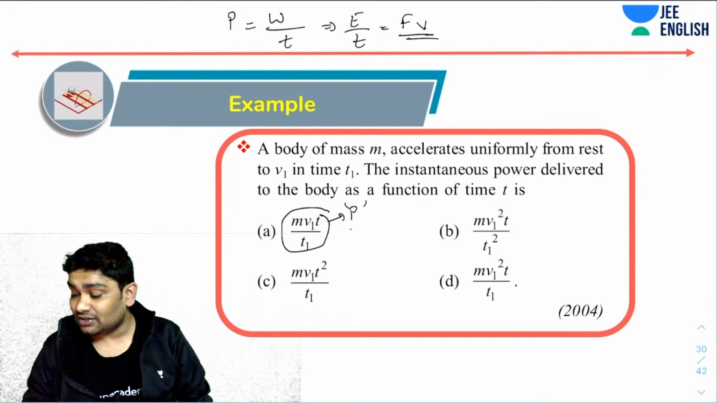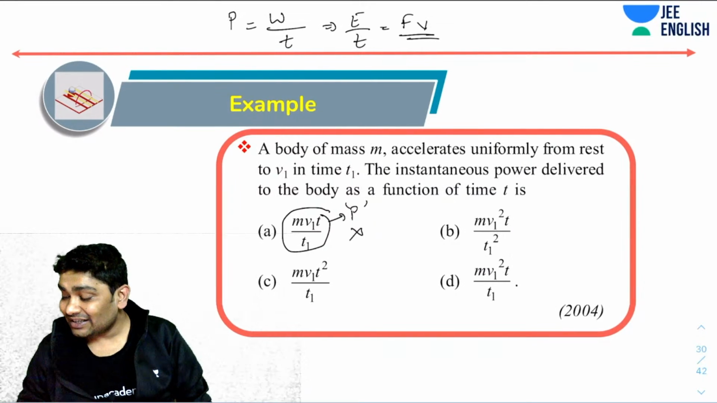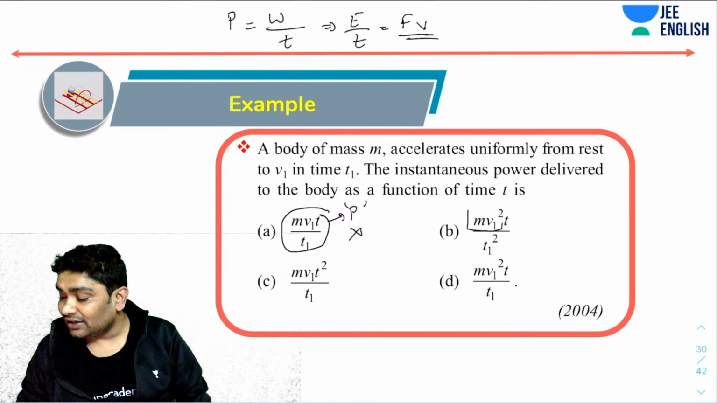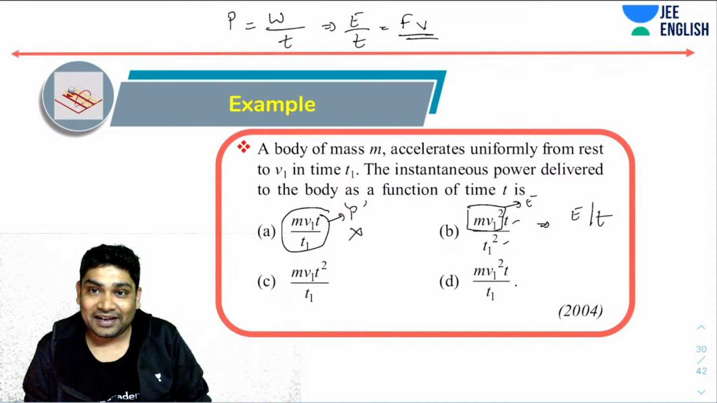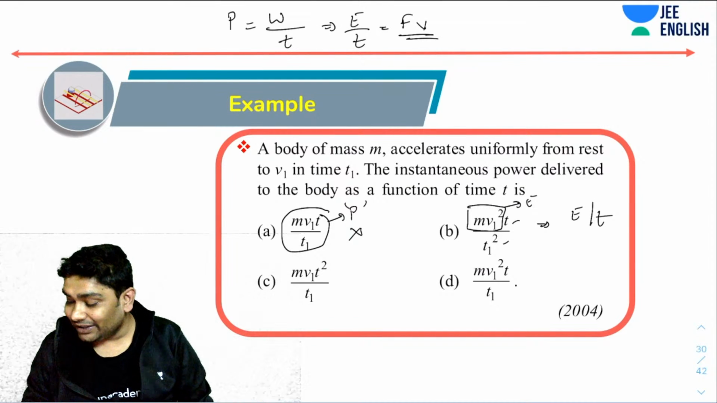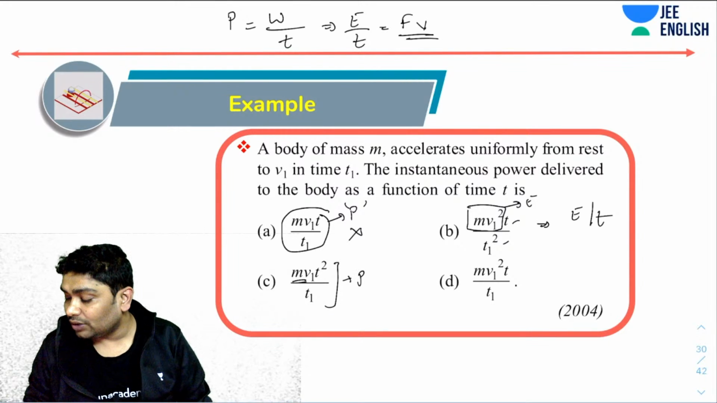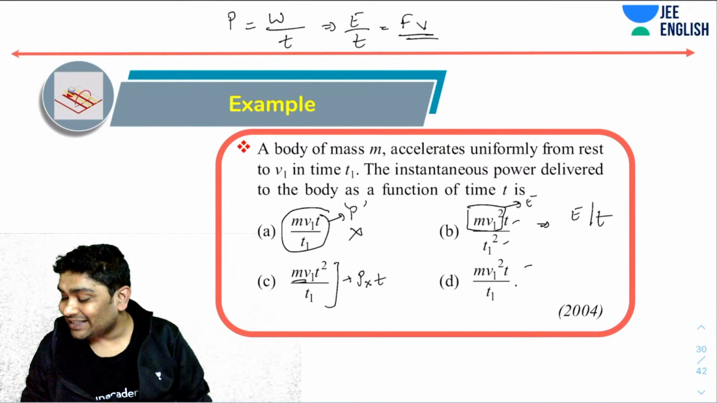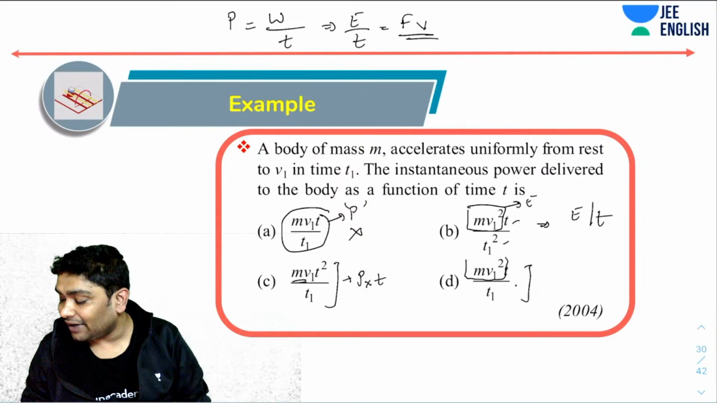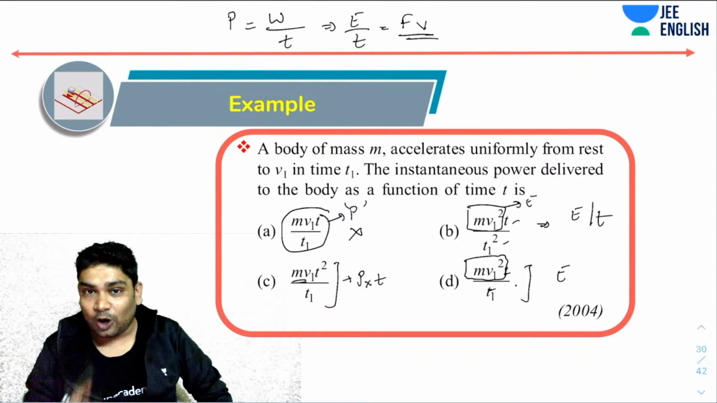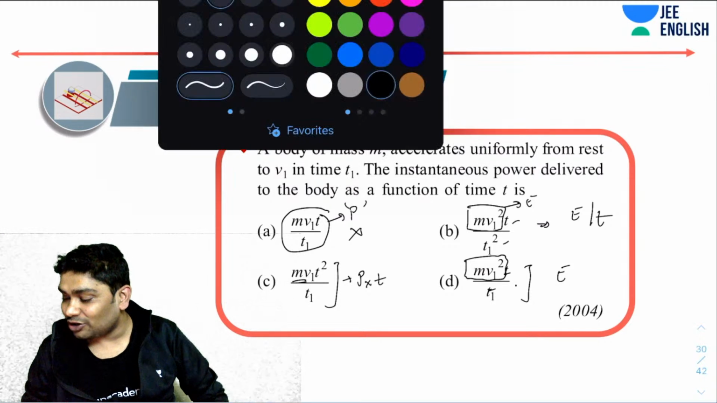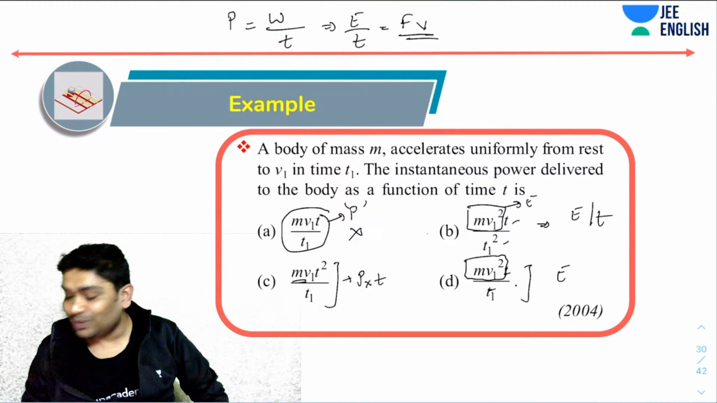So obviously this is gone. This upward has dimensions of energy, and this is energy over time, mv square over t. How about this? This has momentum into time, p into t. How about this one? This is simply energy, time and time would have gotten cancelled. So dimensionally, only one option is satisfying the dimensions of power. The correct answer is B.